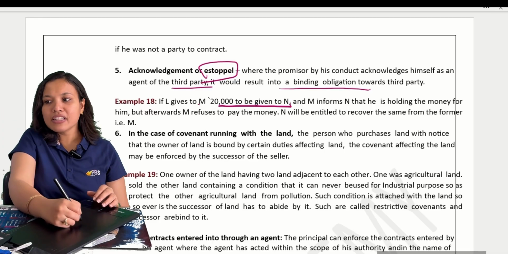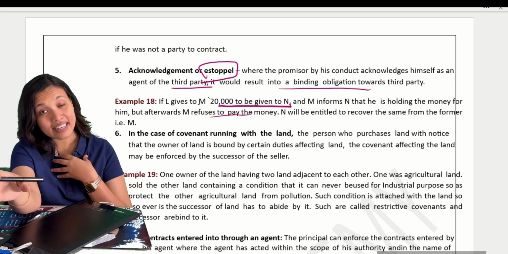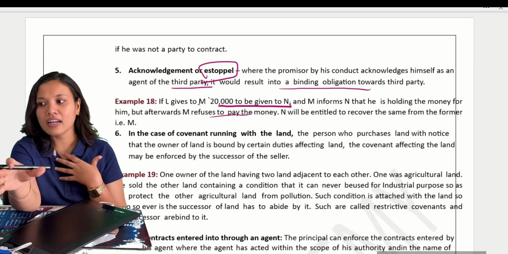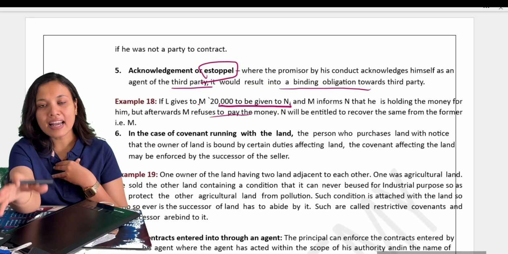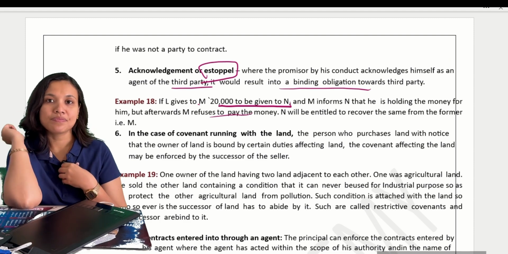Now, afterwards, M refuses to pay the money. ಆಮೇಲೆ ನಾನು ಏನು ಹೇಳ್ತಾ ಇದ್ದೀನಿ, I called and I acknowledged that money is with me. ಆಮೇಲೆ ನಾನು ಹೇಳ್ತಾ ಇದ್ದೀನಿ, ನಾನು ಮನಿ ಕೊಡಲ್ಲ, I don't have the money. Can N recover the money from L or from me?